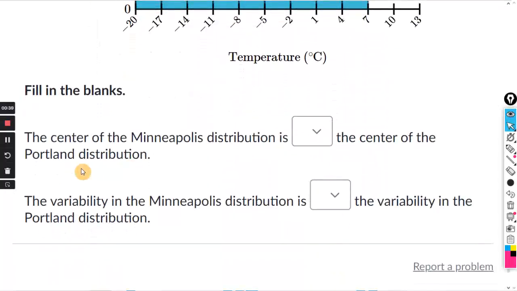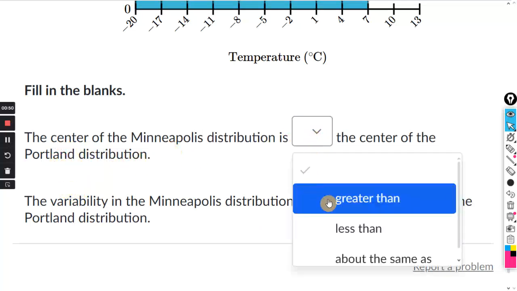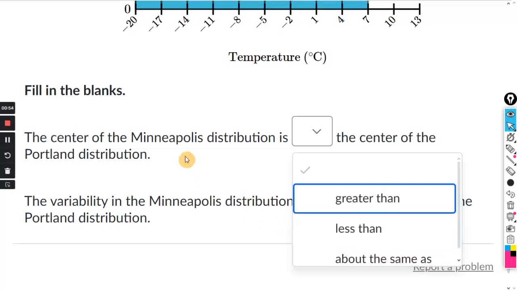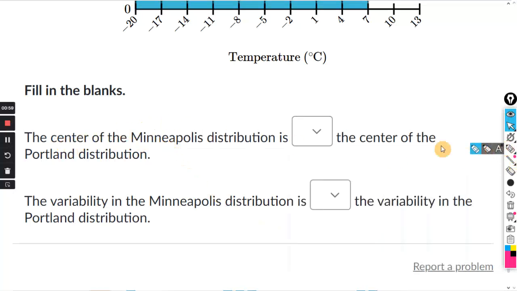So we want to compare the center and the variability. The first question is about the center, and it compares Minneapolis to Portland, and they want to know if the center is greater than, less than, or about the same. So we're going to compare the center for both Minneapolis and Portland. Let's take a look.